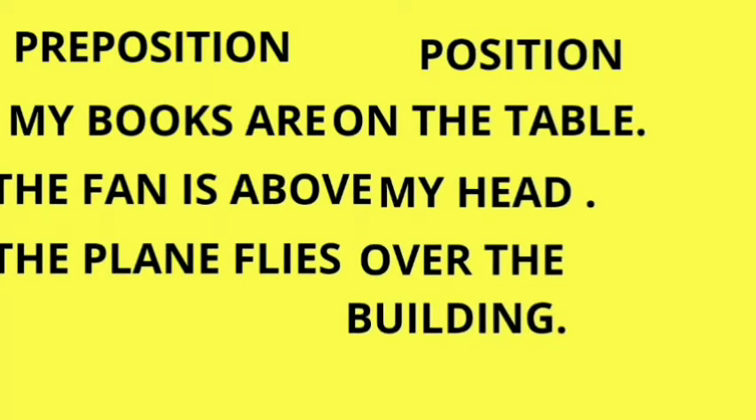The next thing is prepositions used for position. For example, my books are on the table. Where are my books? They are on the table. So, on represents the position of the noun. So, on is a preposition here.